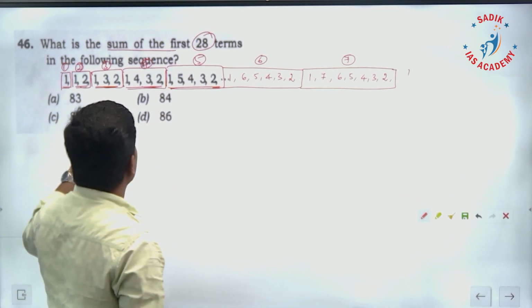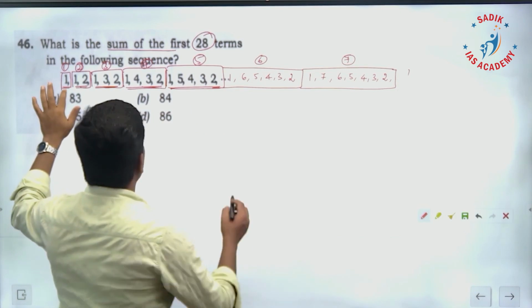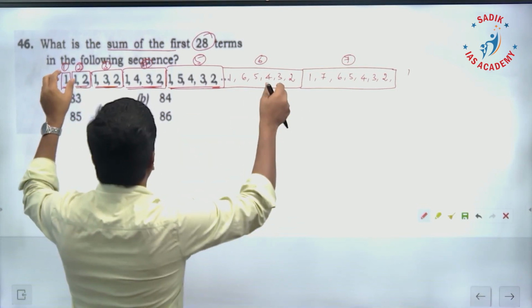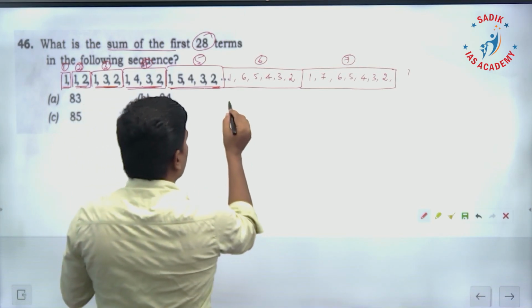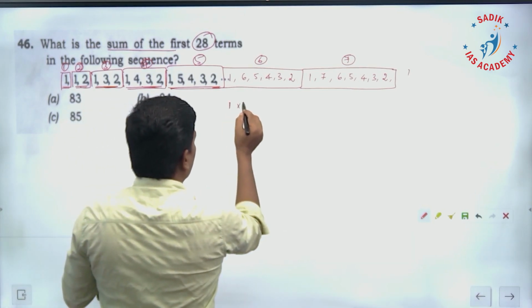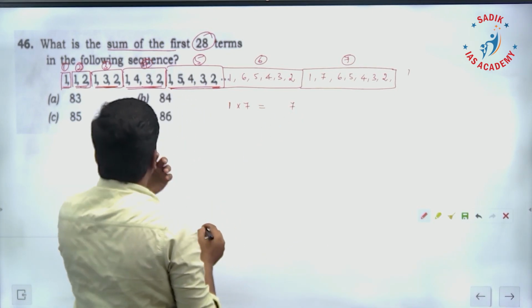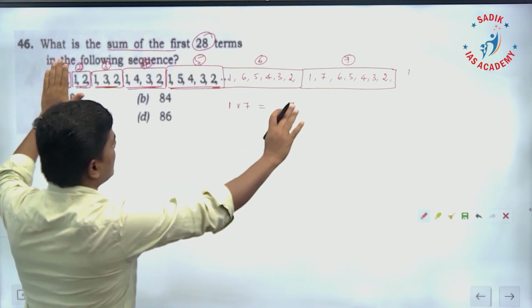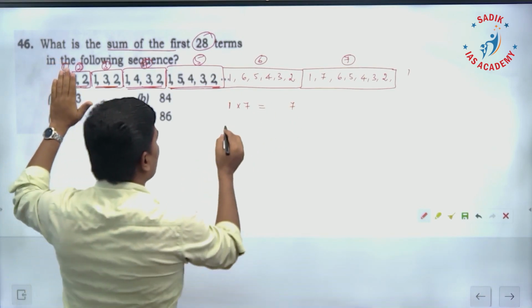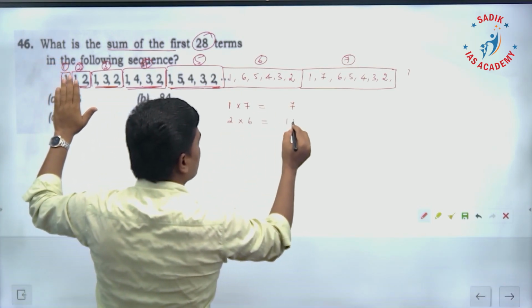Or else, the easy way of addition is this: how many ones are there? In all 7 segments we will have 1. We are adding, therefore 1 is 7 times, so the answer here is 7. Then 2, except the first segment, in the remaining 6 segments we have 2. Therefore 2 is going to be in 6 segments, so it is going to be 12.